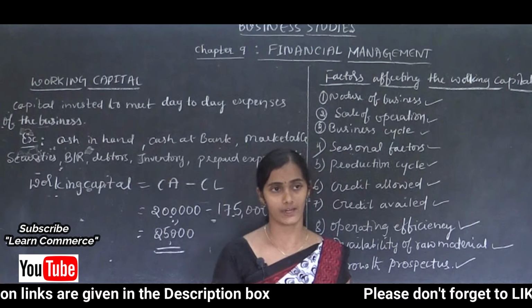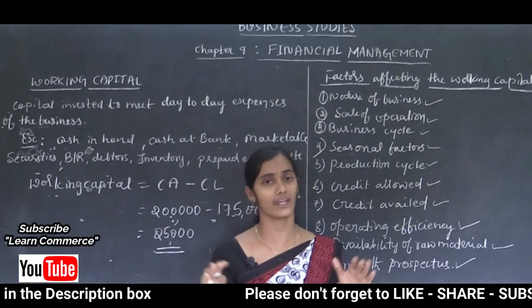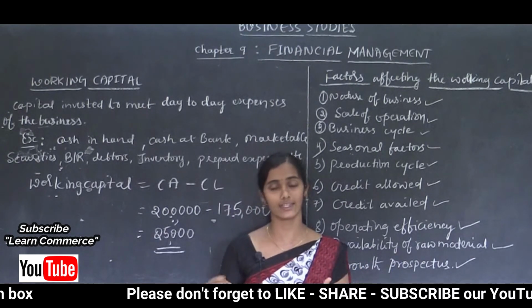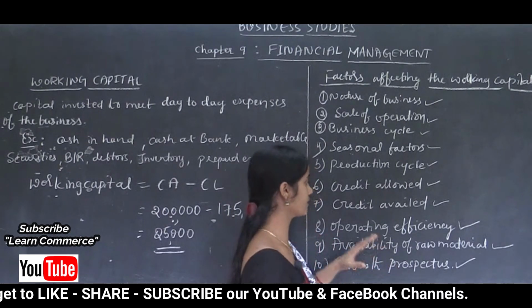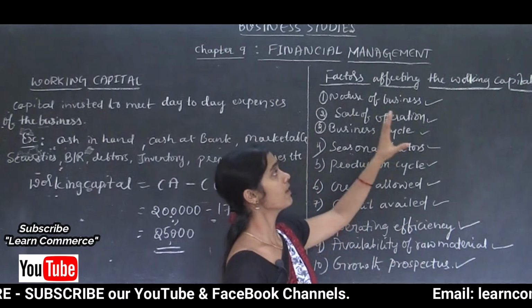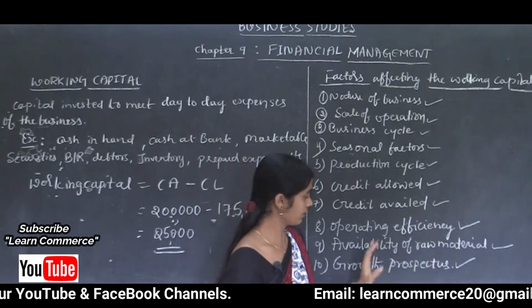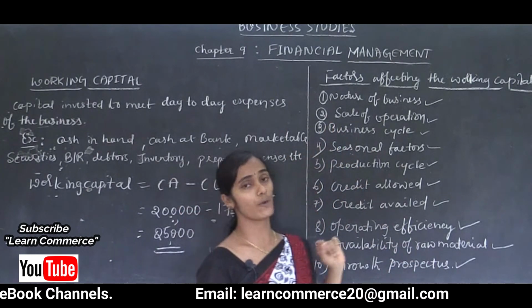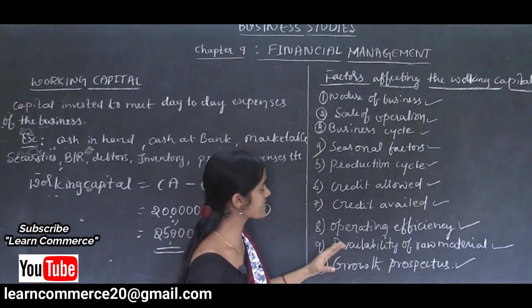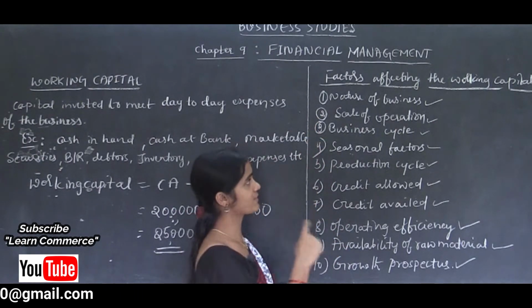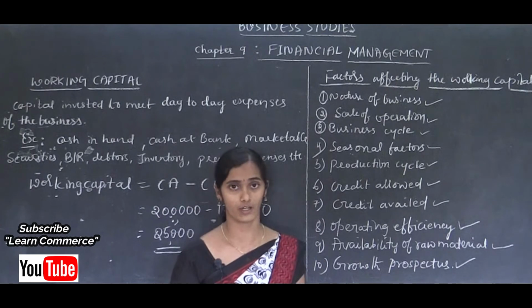Or else, say for example, if the organization remains the same as it is, then they can manage with less working capital. So depending on the growth prospects also, the requirement of working capital can be decided. So these are all the various factors which affect the requirement of working capital.